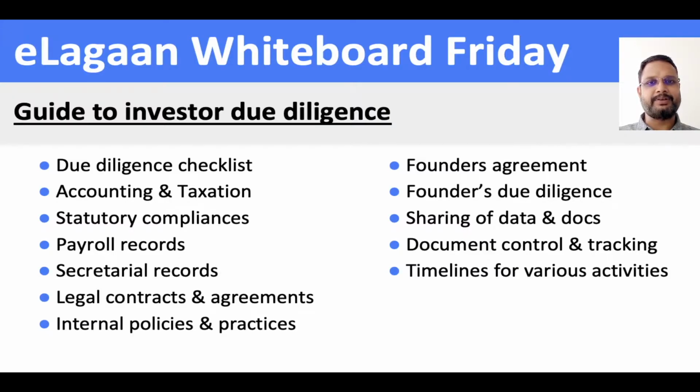On the payroll records, they would look for right from employment agreements to all the documents like employee records to even founders employment agreement and stuff. And in all the cases they would need supporting documents to verify. So you can't just say that we have complied with it, you have to support with the evidence and proof of compliance for each. So things like tax payment challans, all the returns that have been filed, any documentation that has been created, any communication that you have made with the department could also come up for this.